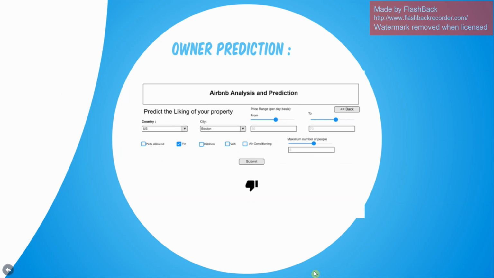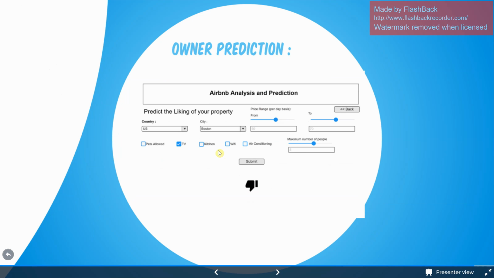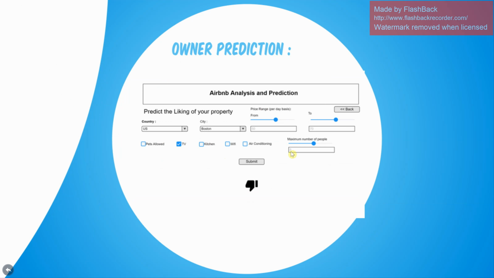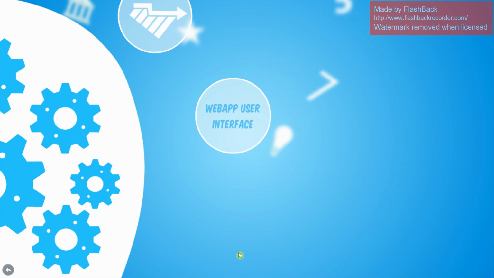Besides that, this is the prediction for the owner based on the different amenities, price range and number of people, whether your listing or your house or your room is going to be rated good or bad. So you know where you stand before you even invest, before you even get into the application.